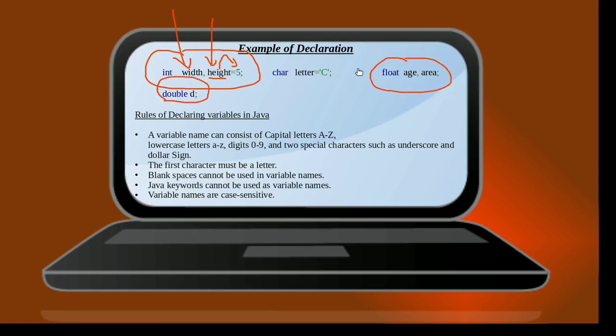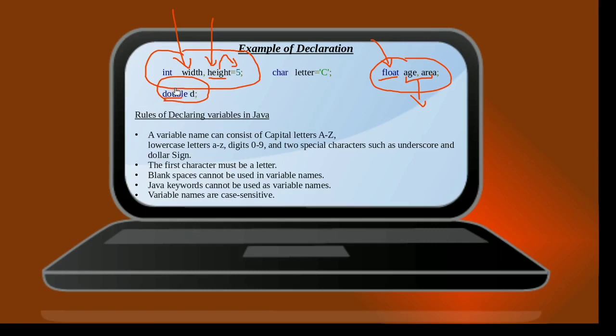then in that case a default value will be held by the variable depending upon the data type of the variable. For example, in this particular case where the data type is float for the variables age and area, the default value held by these two variables will be 0.0, and that is the same for the D variable.